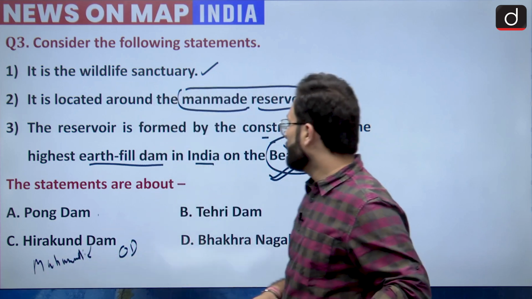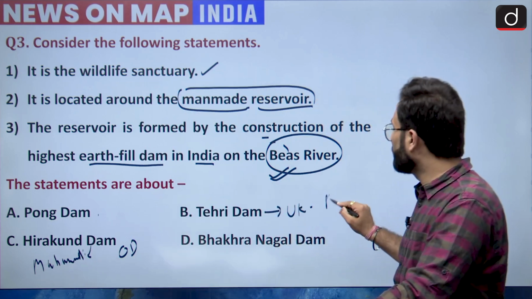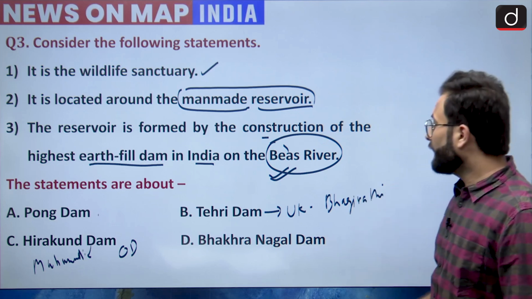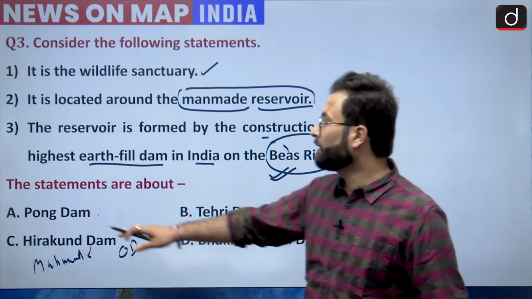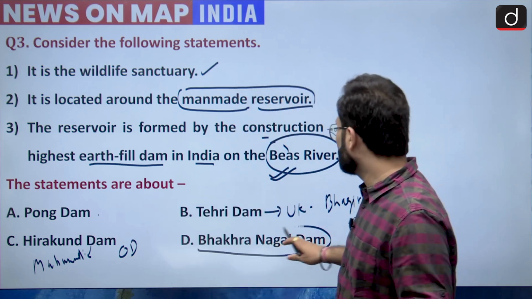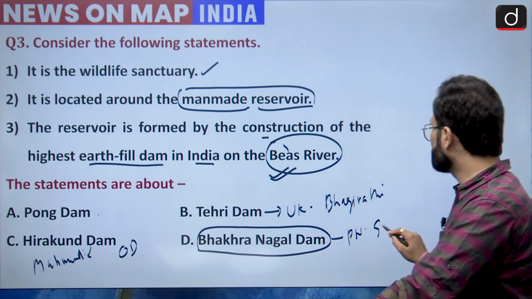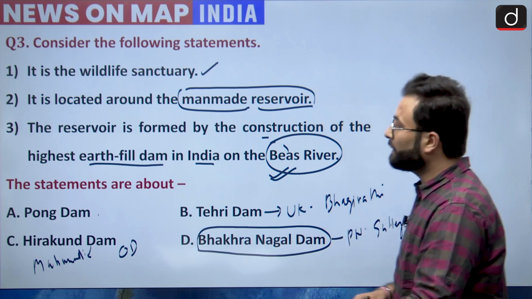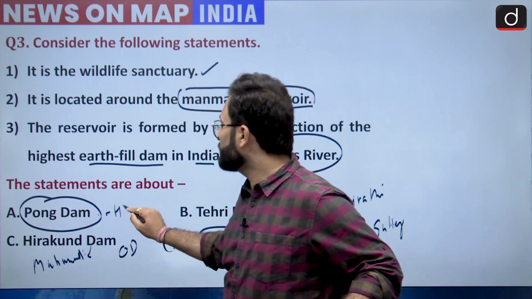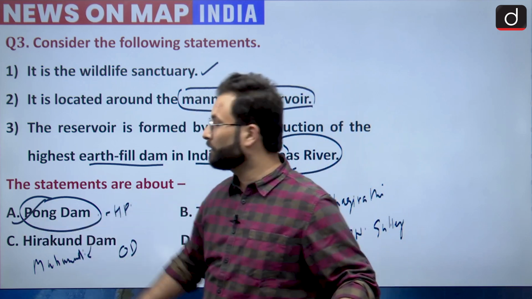So that is one thing. When we are talking about Tehri Dam, this is in Uttarakhand on the Bhagirathi river. Then Bhakra Nangal Dam and Pong Dam. Bhakra Nangal Dam is in Punjab, but it is on the Satluj river. And then the last option is Pong Dam, which is in Himachal Pradesh on your Beas river. So option A would be your right answer.